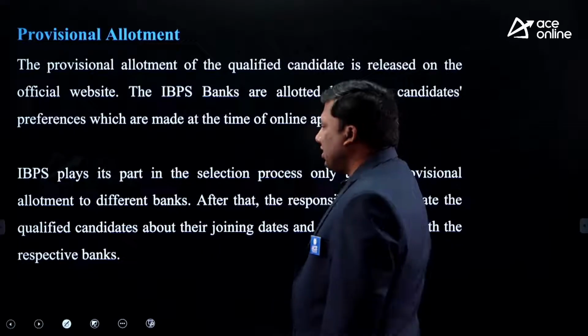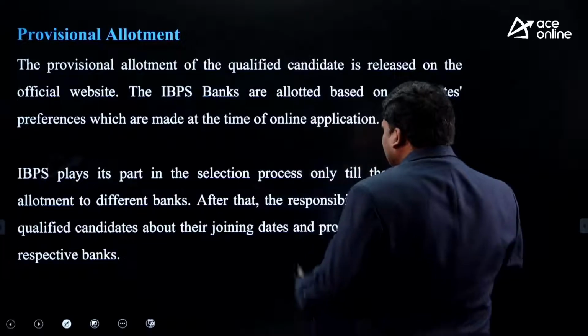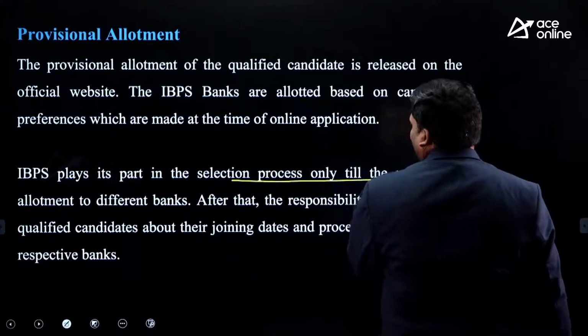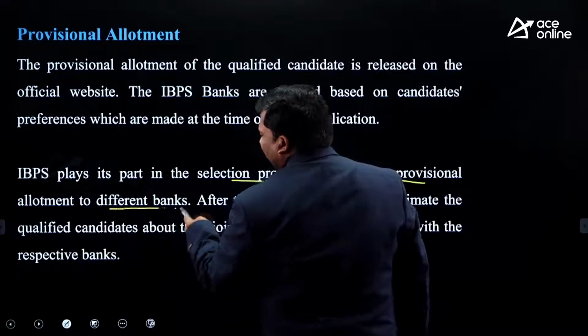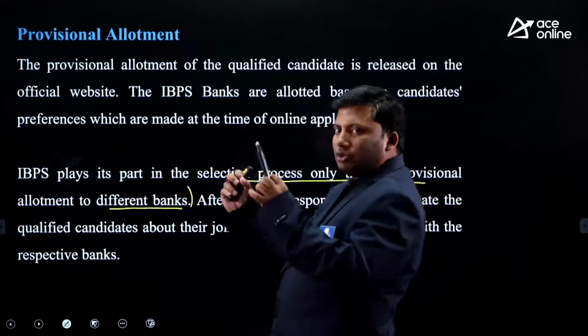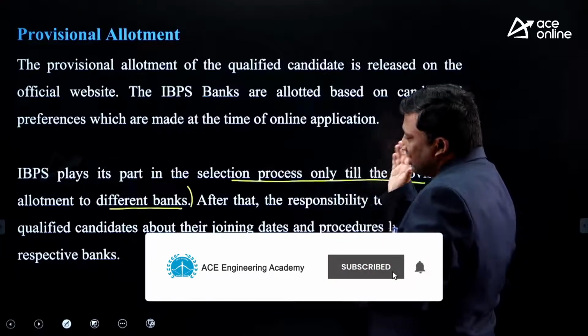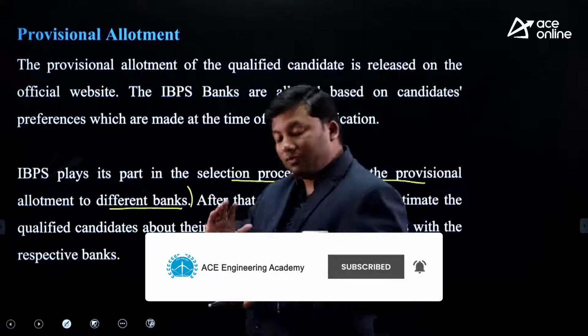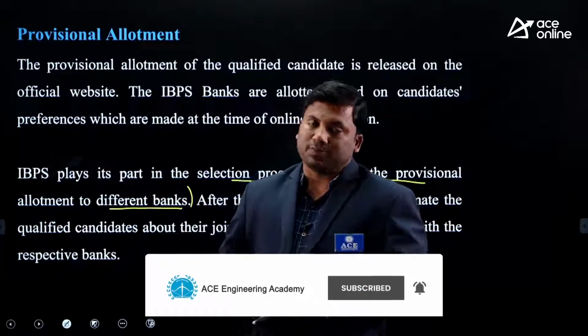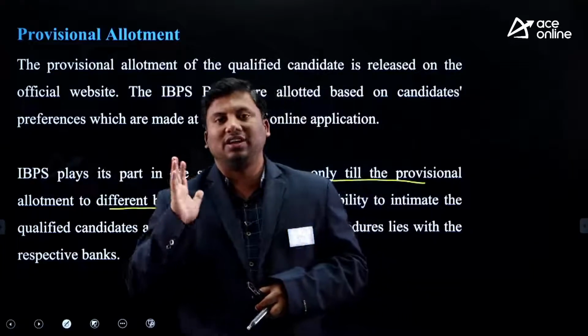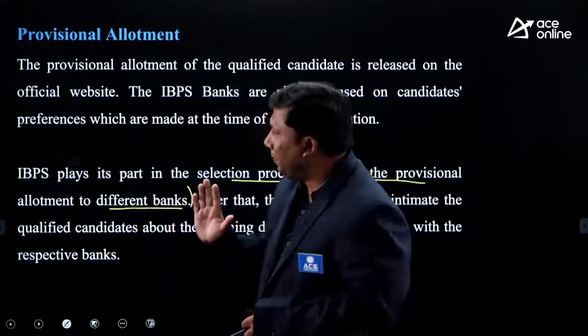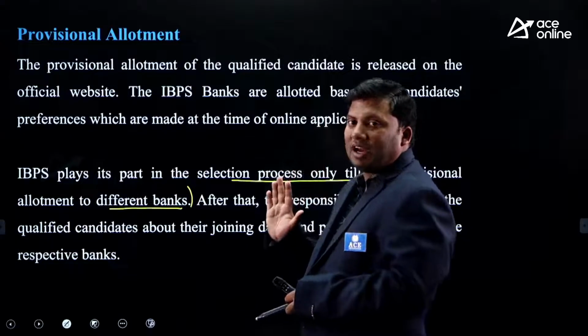What does IBPS do? IBPS does its part in the selection process only till the allotment to different banks. Till allotting them to different banks, IBPS's role is there. After that, the qualified candidates will be scrutinized by the respective bank in association with the nodal banks. I hope it is clear. This is the provisional allotment.